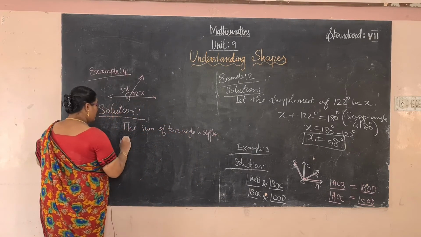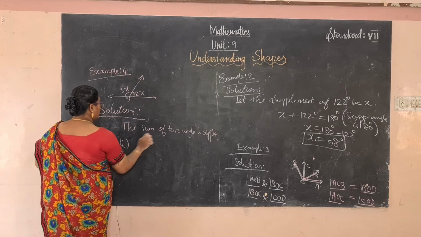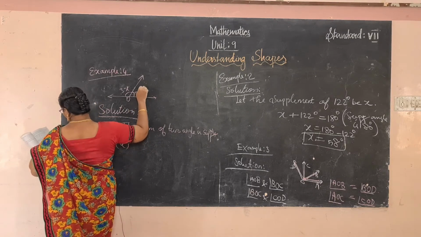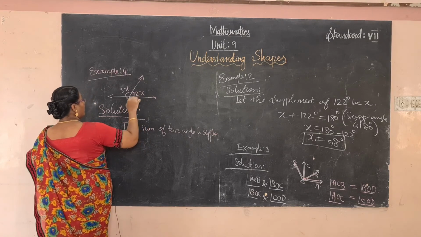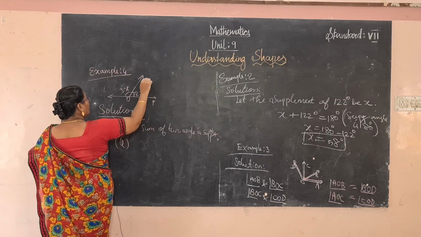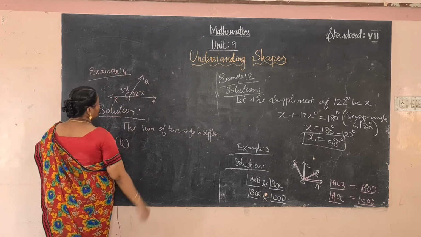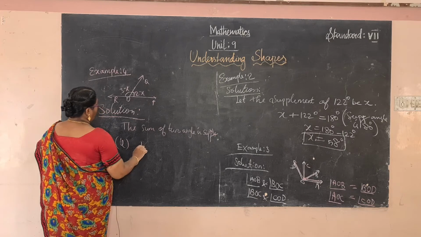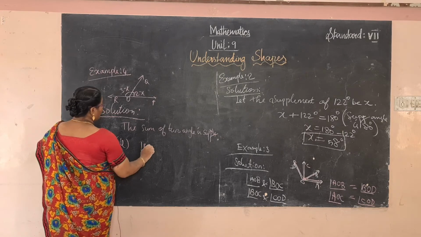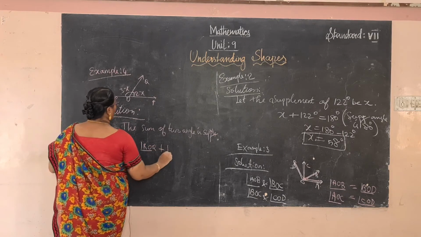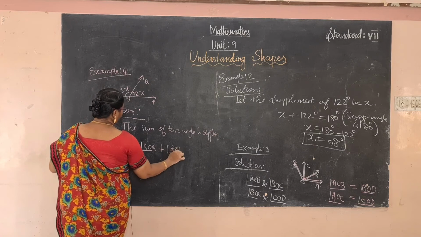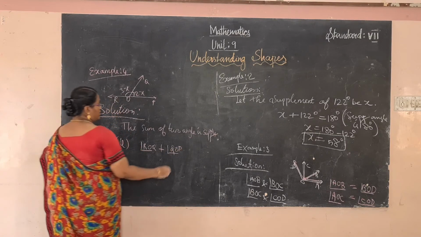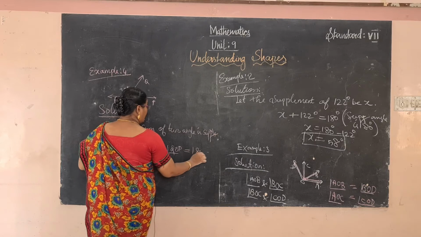That is 3x and 2x. The angle names are not given, so we consider O, P, Q, R. So angle ROQ plus angle QOP is equal to 180 degree.